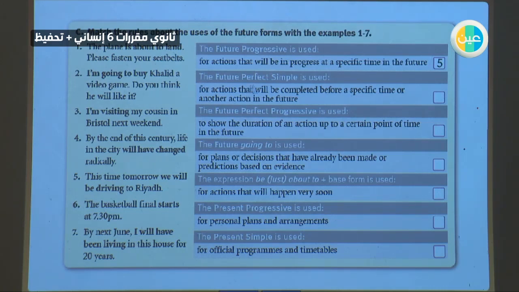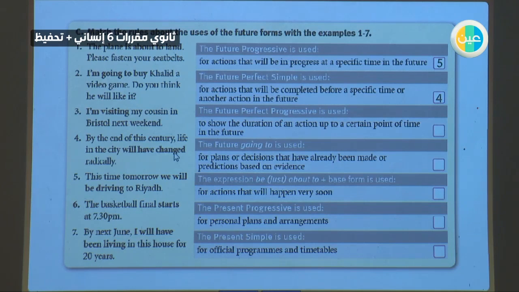The future perfect simple. Future will, perfect simple means has or have. Okay. Number 4. By the end of this century, life in the city will have changed. Will have changed. Will future, have present simple.